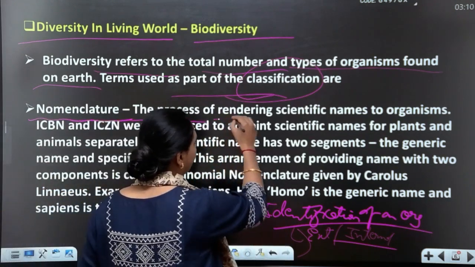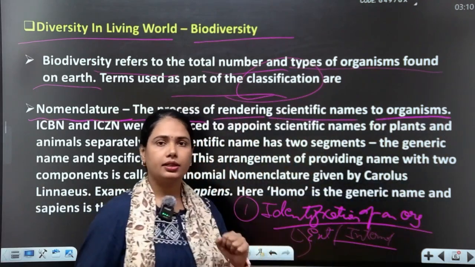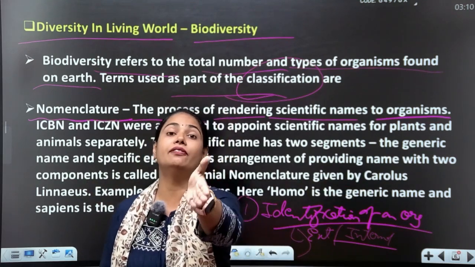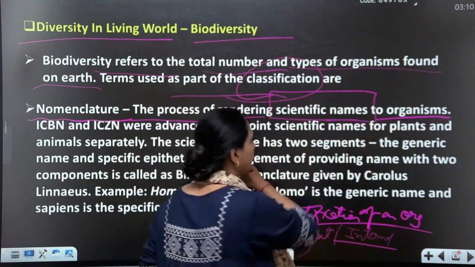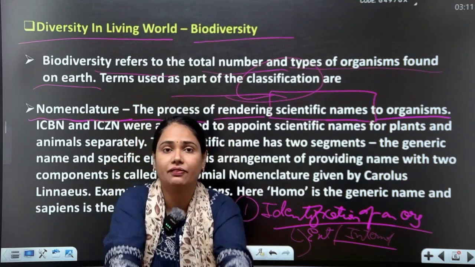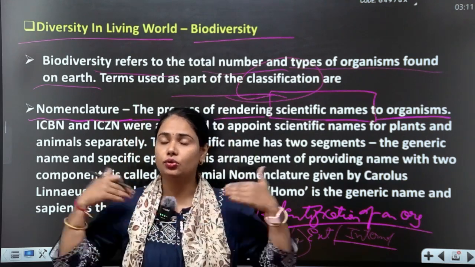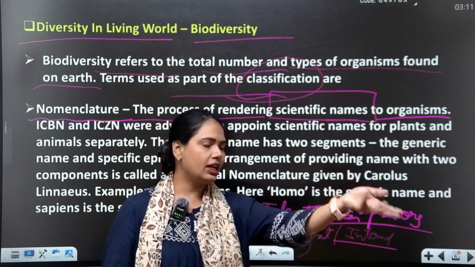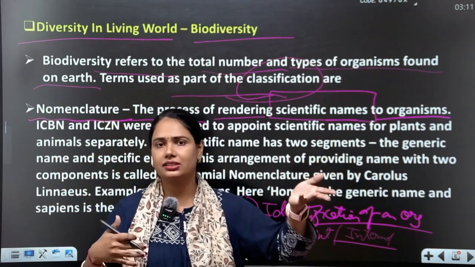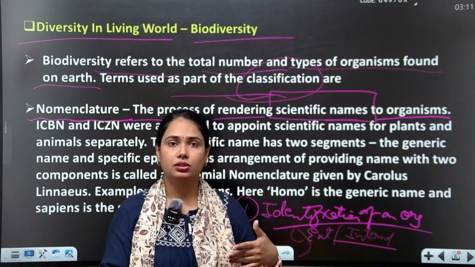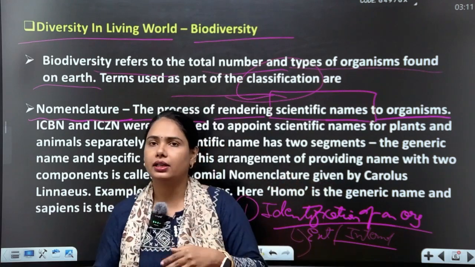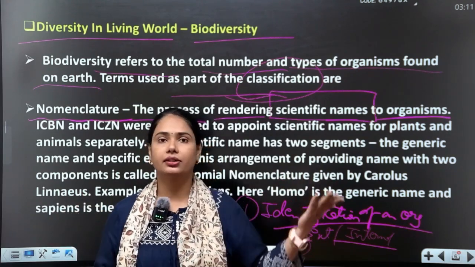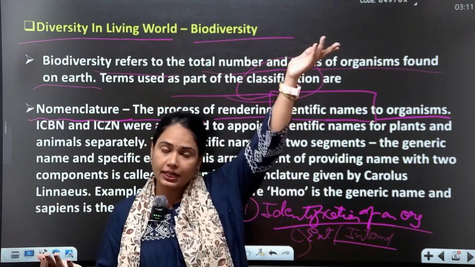The process of rendering a scientific name to organisms. Naming, but what type of naming? Not a local name or an English name, but a scientific name. Give it a scientific name which is accepted in the whole world, the same everywhere. Scientific names don't change. Local names change from country to country. English names change because in India, America, England you know English, but other countries don't know English, they have separate names.